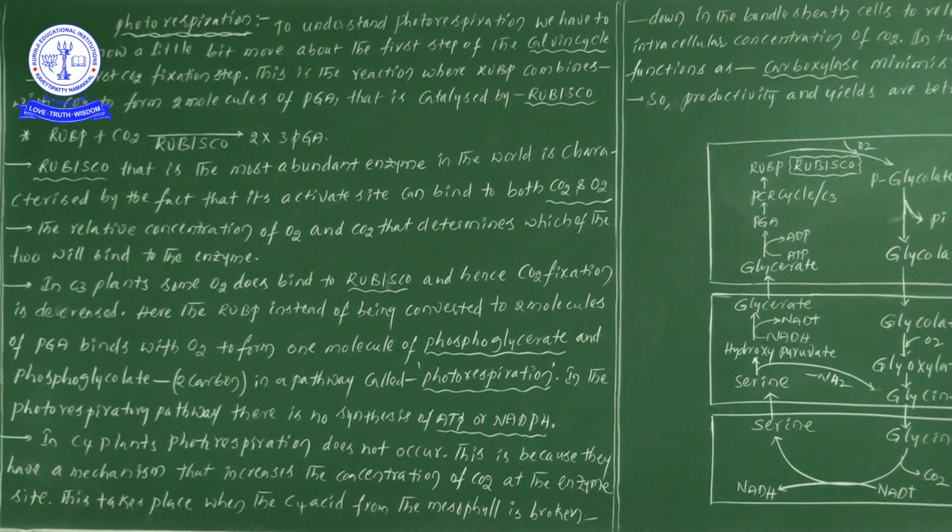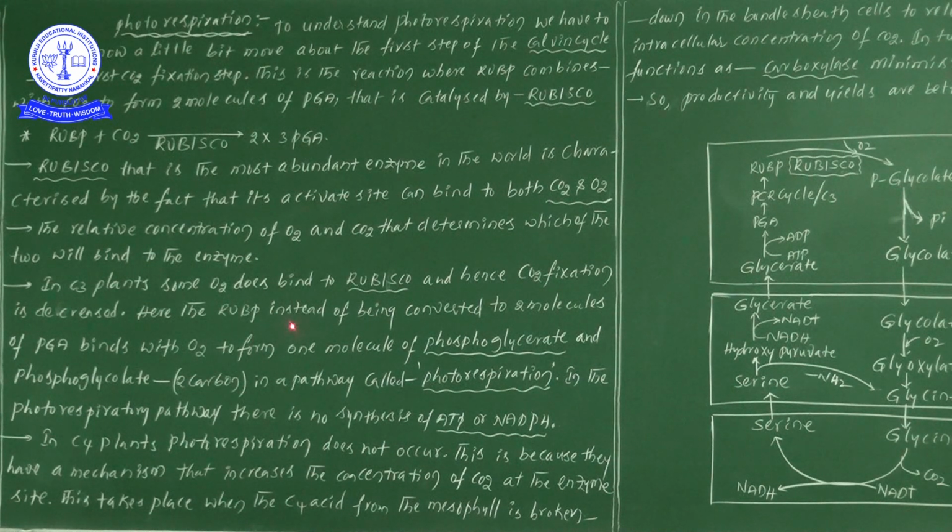Carbon fixation is going on, and sometimes oxygen also binds to the Rubisco enzyme. At that time, the carbon dioxide fixation is decreased.